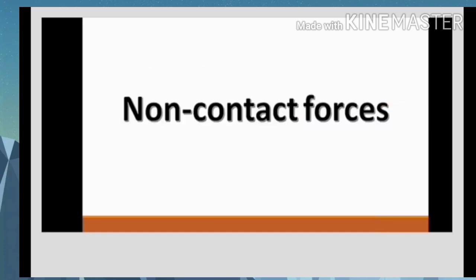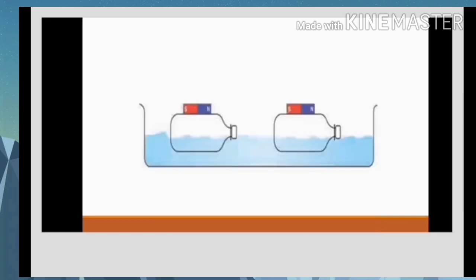Then we will learn about non-contact forces. Take two plastic bottles with rectangular shape. Close their openings by fitting the lids tightly. Keep two small bar magnets on them. Fix them neatly using sticking tape. Fill a big plastic tray with water and leave the two bottles floating with magnets at the top.